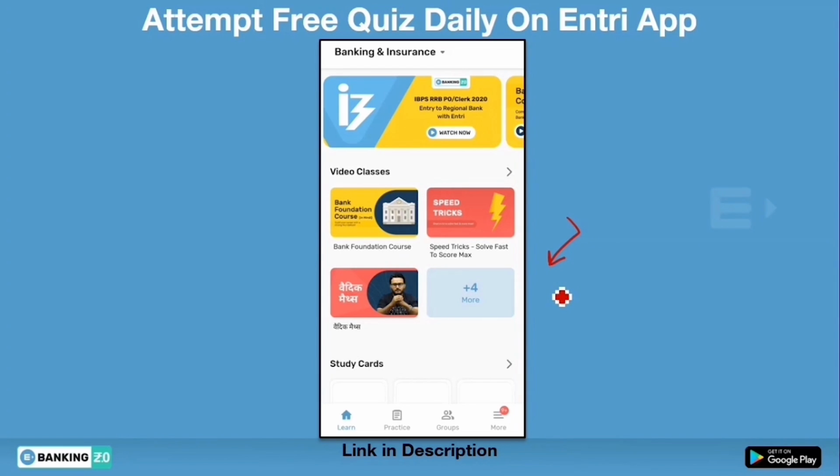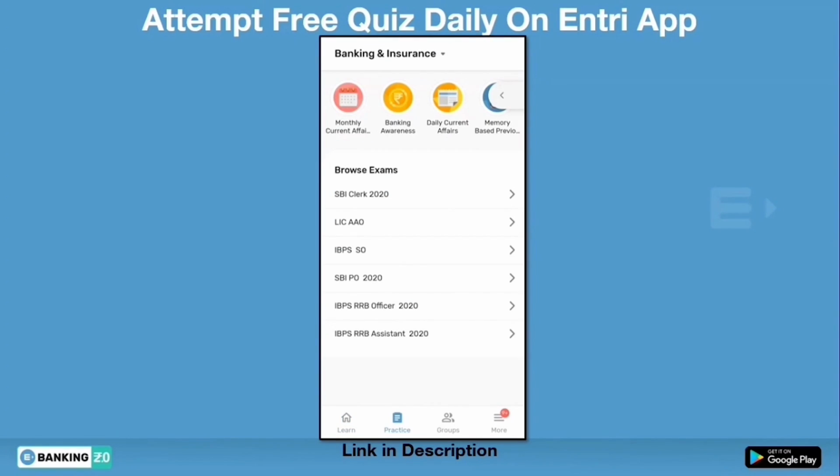On our Entri app, you will not only get the reasoning section quizzes, but also different subject quizzes which are relevant for your exam, such as quantitative aptitude, English, and general awareness. All these quizzes are being updated regularly. If you want to practice, you have to go to the practice section, where you will get an interface like this. You can click on the exam which you are preparing.